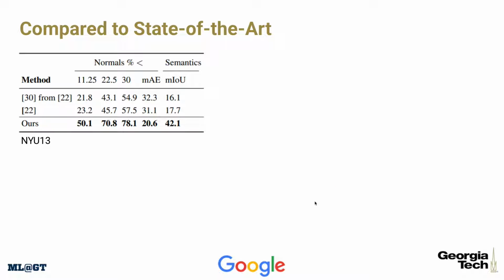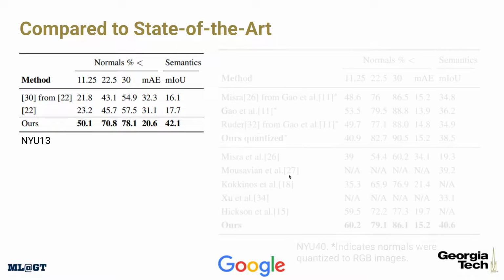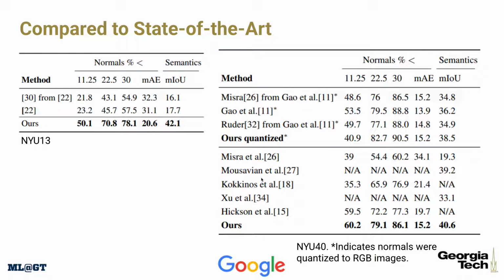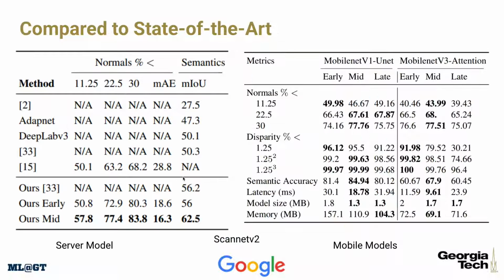Next, we show our method compared to some of the state-of-the-art methods on the NYU V2 dataset, both the 13 and 40 class split. Note that all of these previous results are using large early fission, 1.5 times single task size, or soft parameter sharing networks, more than 2 times single task network size, versus ours, which is only 0.017% more flops. But yet we are still outperforming. And here we show our results on ScanNet V2. Note that they are well surpassing state-of-the-art results with the larger server network on the left, and we also have our mobile results on the right that run at greater than 30 FPS on a Pixel 3 mobile phone.